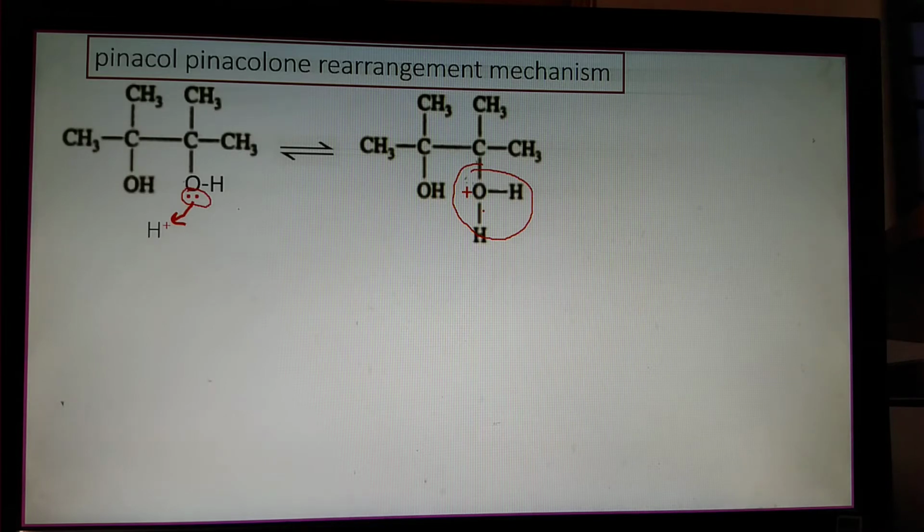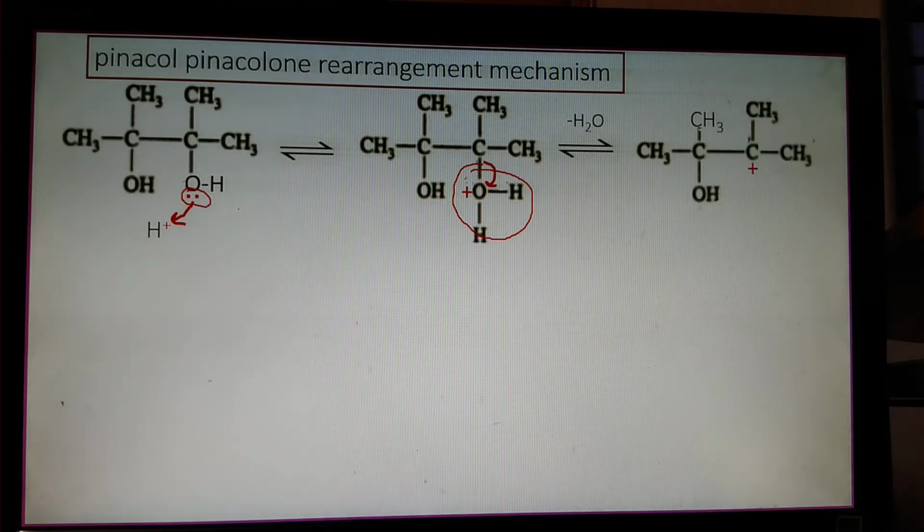This is unstable, so it is released as water and a carbonium ion is formed.